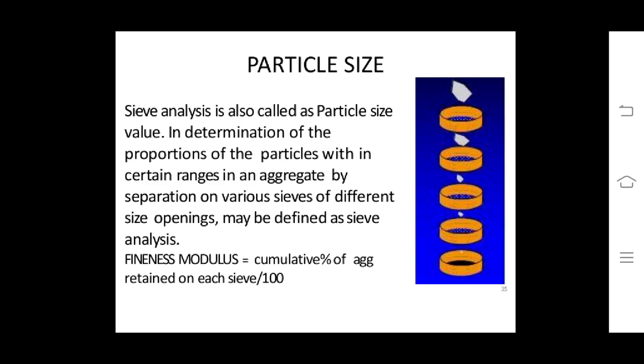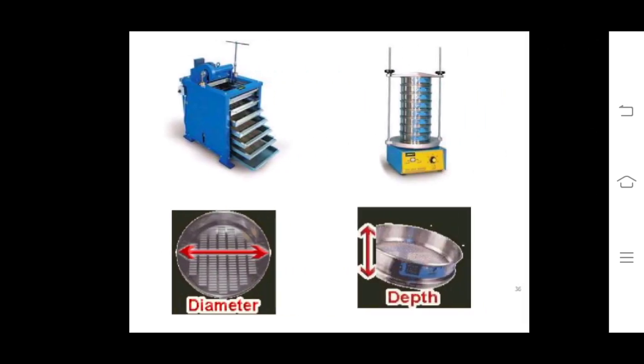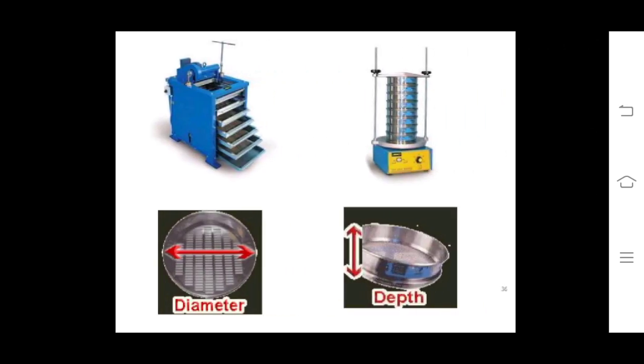Fineness modulus is equal to the cumulative percentage of aggregate retained on each sieve divided by 100. This photograph shows the assembly for sieve analysis and the sieve shaker. The general diameter and depth of the sieve is given in this picture.